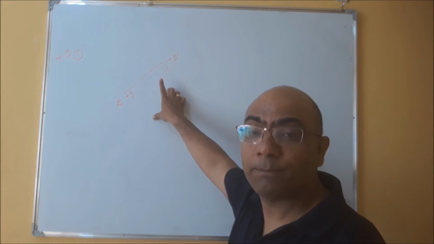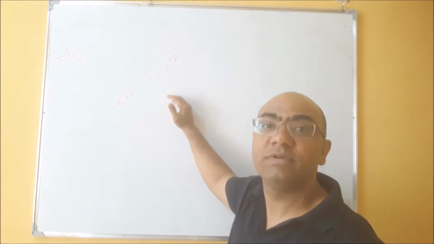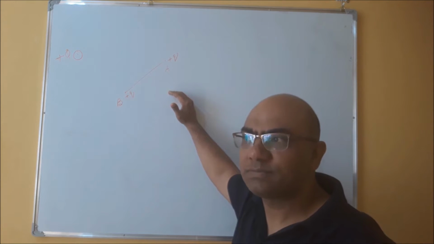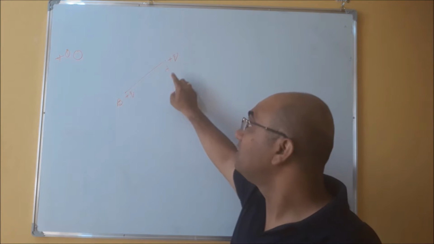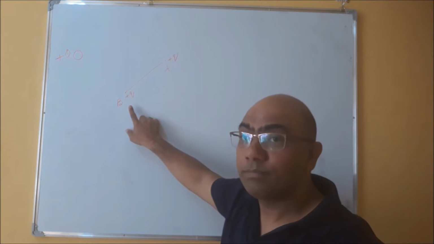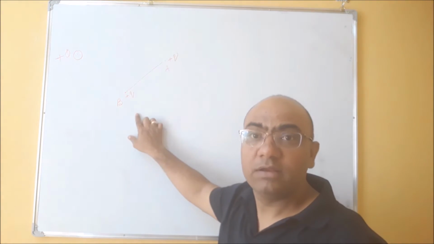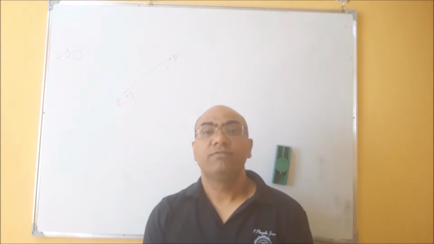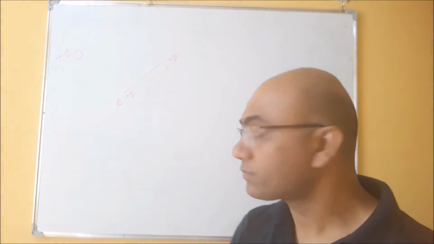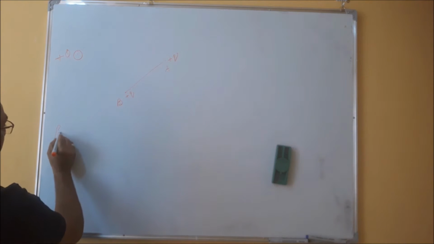The work done by any external system, which we will discuss later, to bring this charge particle from point A to point B is defined as the potential energy difference.